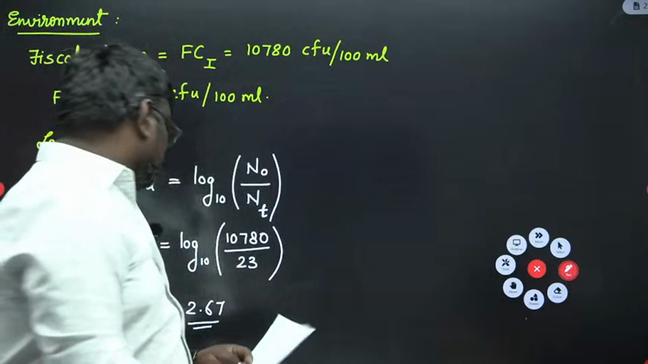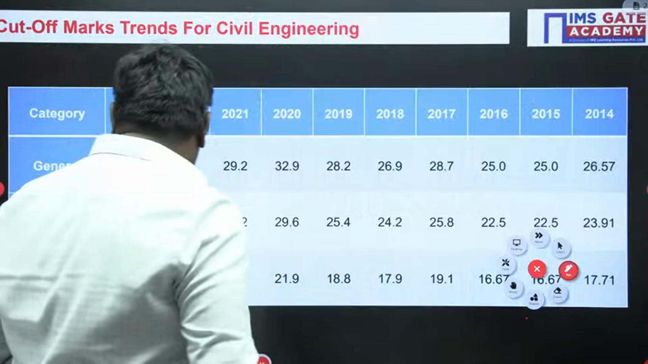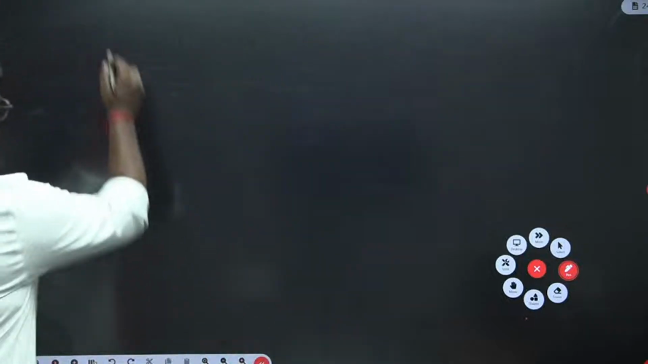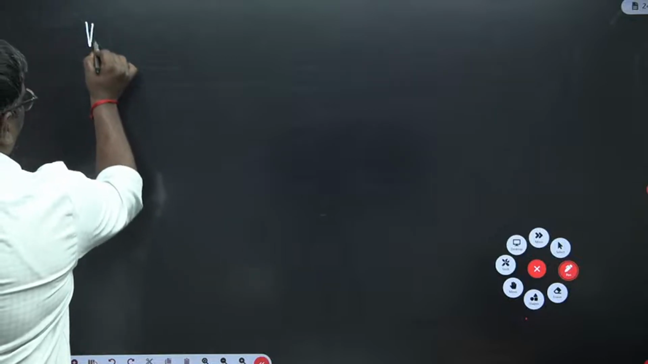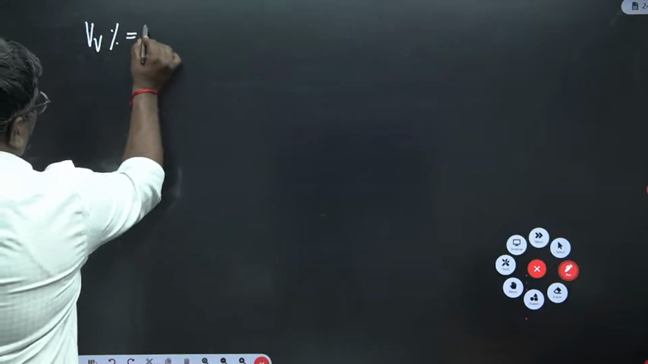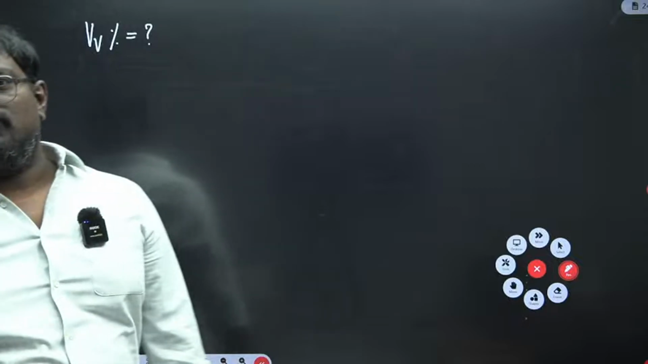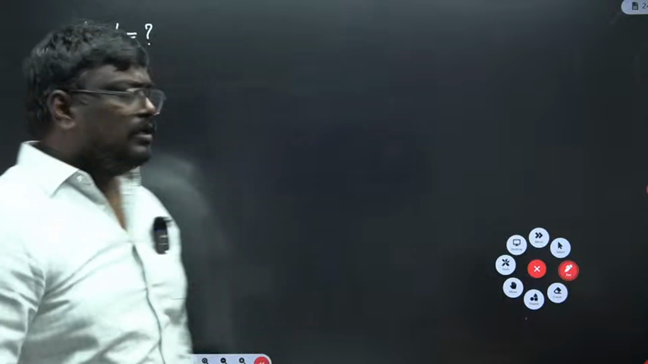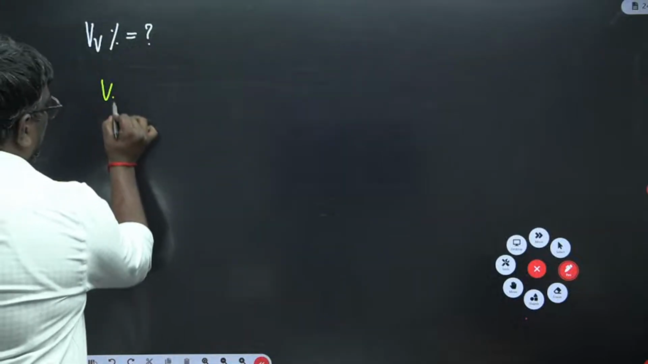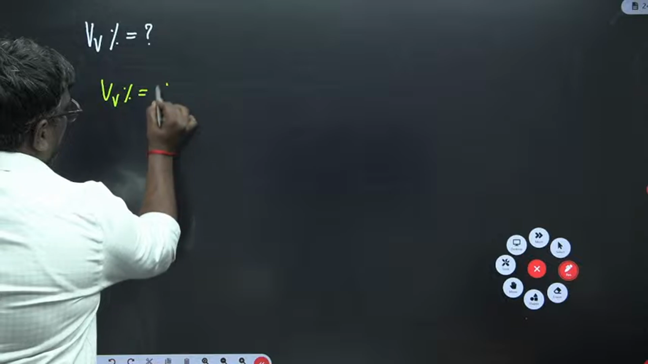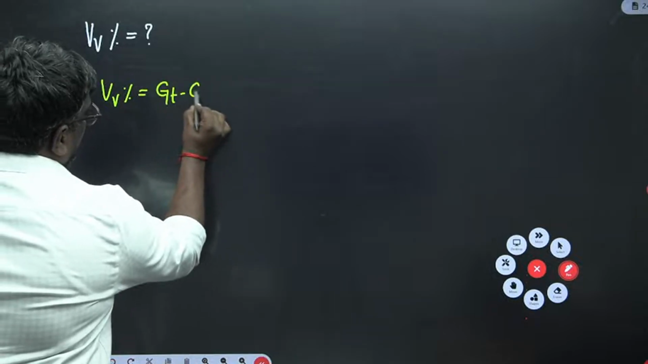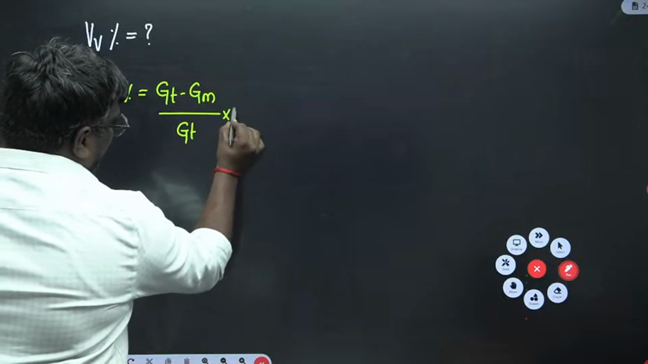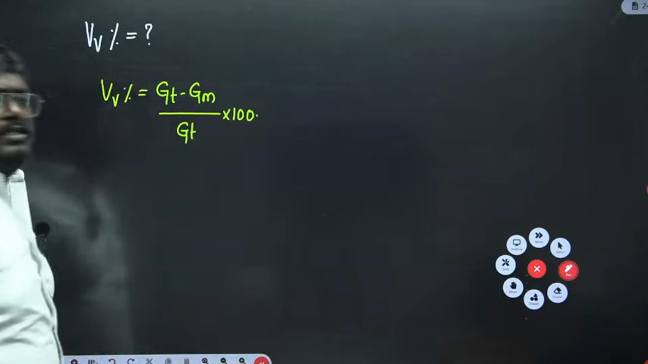Now, my dear students, I hope you have got clarity on the questions related to environmental and all. Now, there was a standard question on volume of voids percentage. What is the formula for volume of voids when they have given GT, theoretical specific gravity, and GM, mass specific gravity? Volume of voids is given by the formula (GT minus GM) by GT into 100. So this is the formula we have.